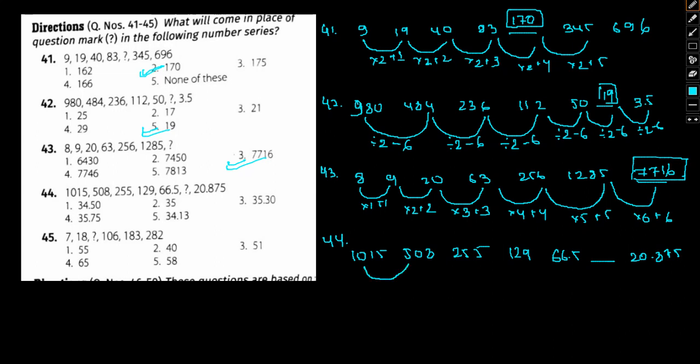So let's try and divide this by 2. If we divide this by 2, it would come out to be 507.5 plus 0.5. Okay, so divided by 2 plus 0.5. Okay, let's divide this by 2 again. If we divide this by 2, so 2 to 4 divided by 2 plus 1.